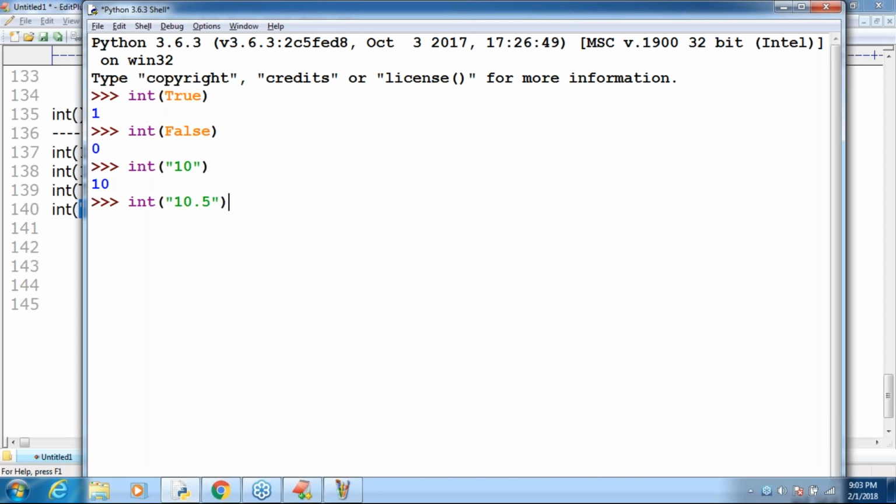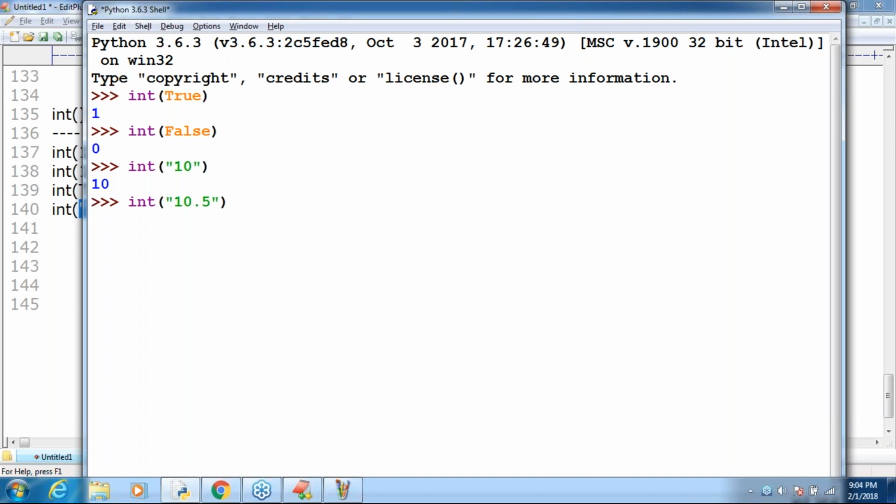Can anyone tell what answer we are going to get now? The output is always int type, so how can you say 10.5 is the answer? I'm talking about int type. Can you spell out what answer we get by default for int of 10.5? Can each and every person in the session respond?